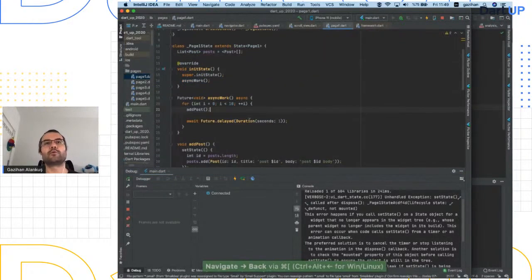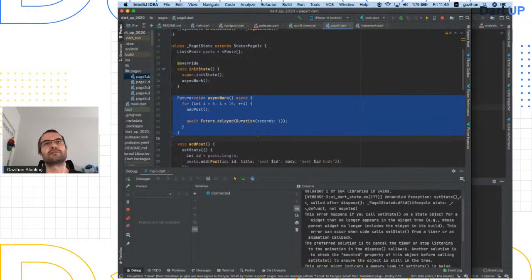What happened? The async work function is just a Dart function. It doesn't care about Flutter. I'm just an async Dart function. I will execute. I don't care if you go to another screen. Nobody told me otherwise, and nobody can, because there's no such thing. So I'm being executed. I'm adding a post. I'm waiting. I'm adding a post. I'm waiting. And the user happened to go to another page.